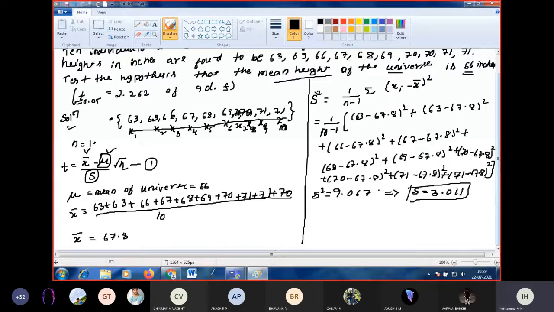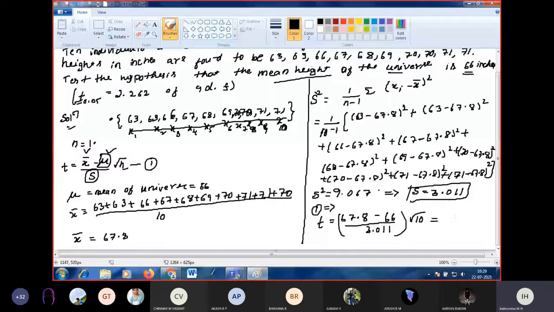Substitute in equation 1, then find the value of t. Now equation 1 becomes t is equal to x bar, we got it as 67.8, minus mu, mean of the universe is 66, divided by s, s we got it as 3.011, into square root of n, n is 10.